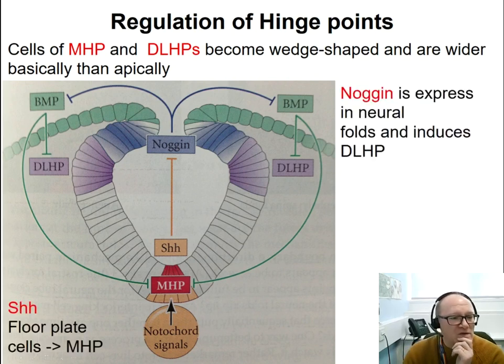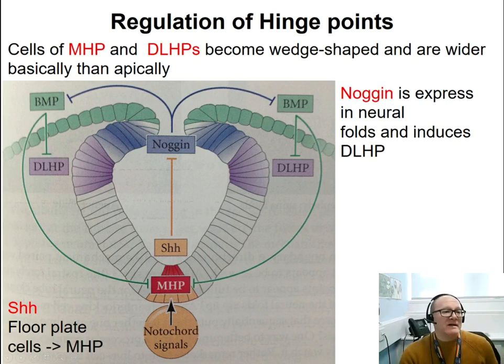Noggin is also expressed in the neural folds, in the tips of the neural plate, and induces the formation of the dorsolateral hinge points as well. So noggin is important for the formation of the DLHP.